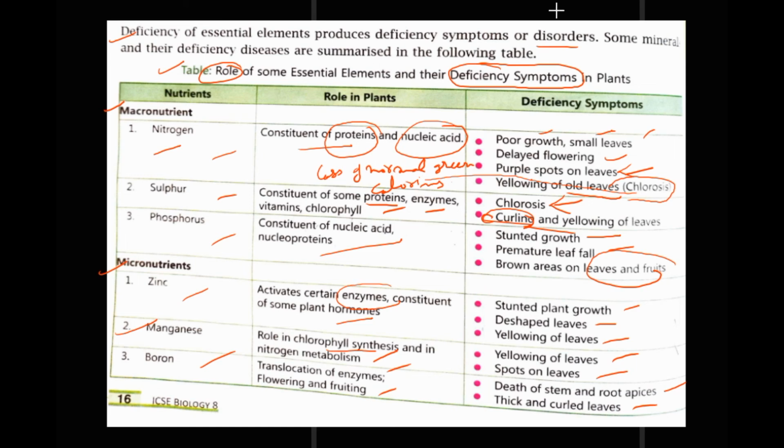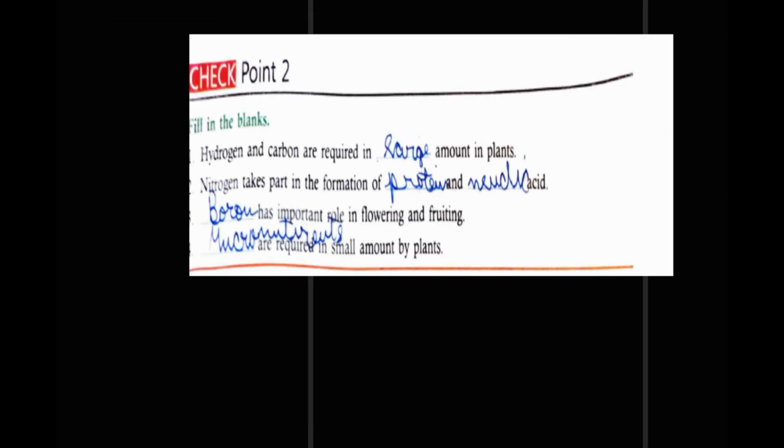Right, now we move on to the next checkpoint, that is fill in the blanks. Hydrogen and carbon are required in large amounts in plants. It has been written as large. Nitrogen takes part in formation of protein and nucleic acid. Boron has an important role in flowering and fruiting, and micronutrients are required in small amounts by the plants.